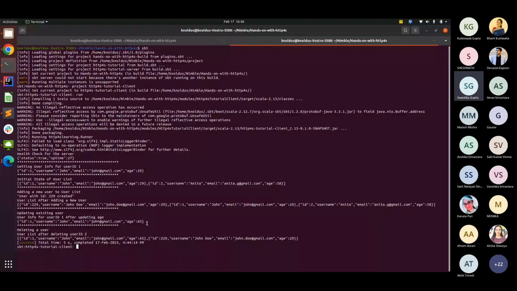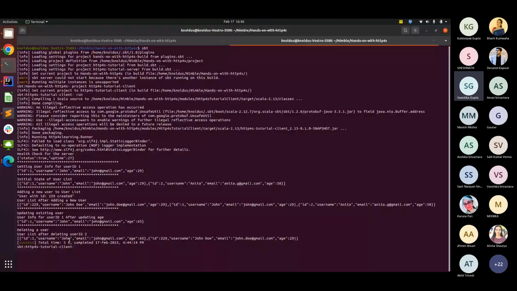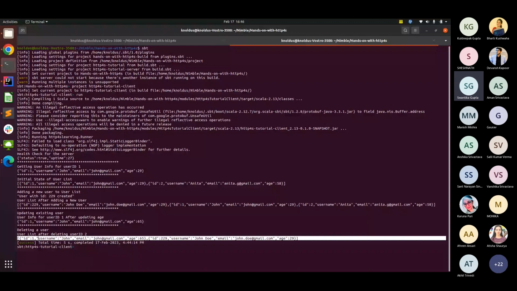Right, and finally, the last one is to delete a particular user. For deleting a user, again, I just want to delete user ID 2. And after deleting the user, I'm trying to get all the users again. And I get a response first after hitting the user delete endpoint, that user list after deleting user ID 2 is done. And after that, we have a list of all the users apart from the second one that we have deleted. Right.